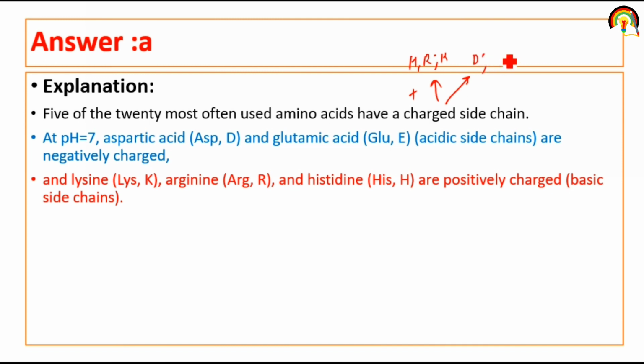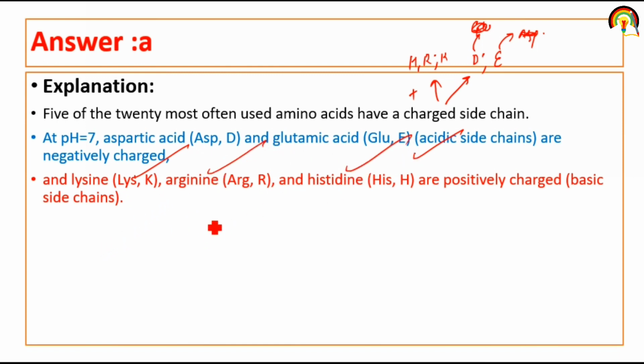And glutamate and aspartate, that is E and D. For aspartic acid it's D and for glutamic acid it's E. So aspartic acid and glutamic acid are acidic amino acids and are negatively charged. Lysine, arginine, histidine are positively charged.